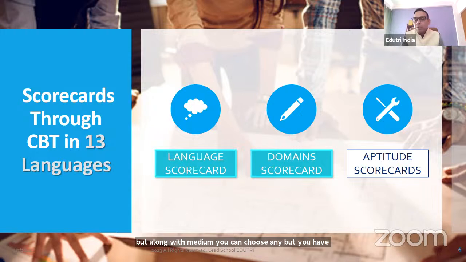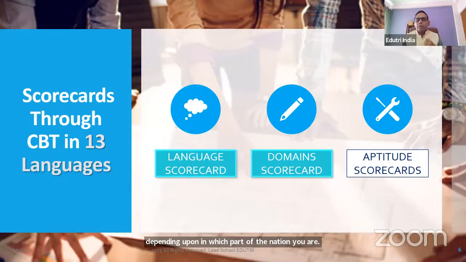So there is a language paper, there are domain papers, and then there is the general test paper. Language, you can select whatever you want, depending upon which part of the nation you are in. Generally, CBSE students select English.